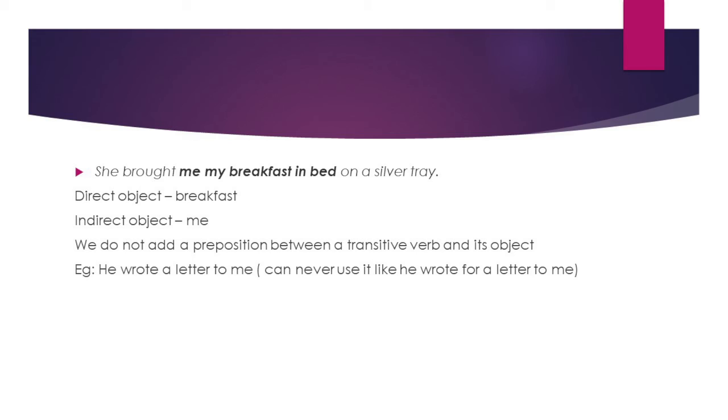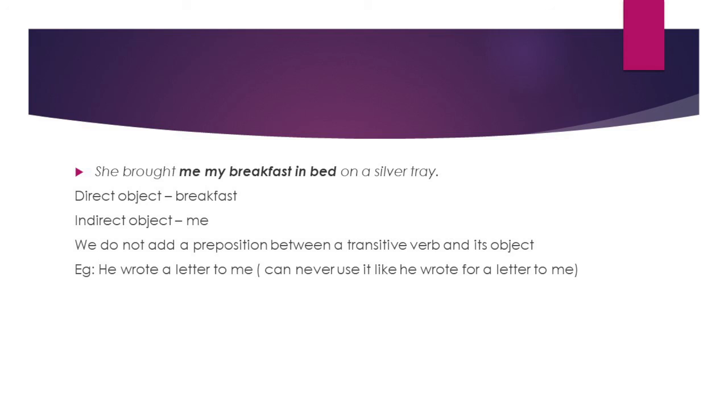We do not add a preposition between a transitive verb and its object. This is a thing to remember. For example, look at the sentence. He wrote a letter to me. This is a transitive verb because we have the subject he, verb wrote, a letter. That is the direct object. To me is the indirect object. He wrote what? A letter. So we have the direct object, a letter.